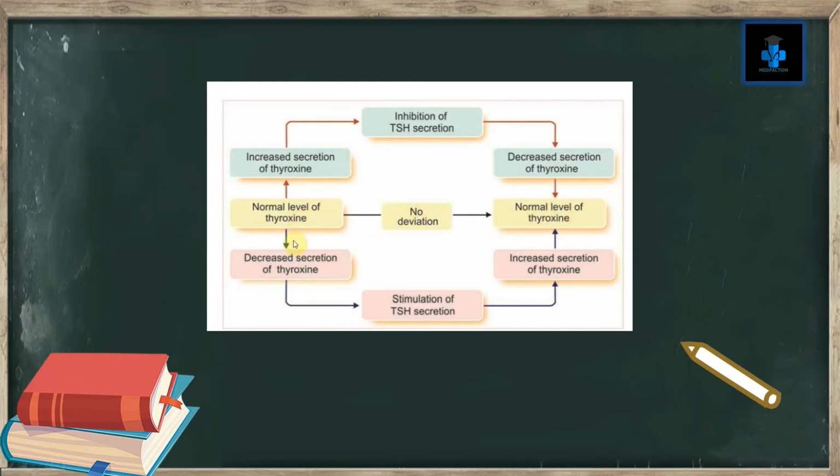Otherwise, if the secretion of thyroxine is decreased, there takes place the stimulation of thyroid stimulating hormone, which causes increased secretion of thyroxine, and we will attain the normal level of thyroxine thereby, and homeostasis is achieved.